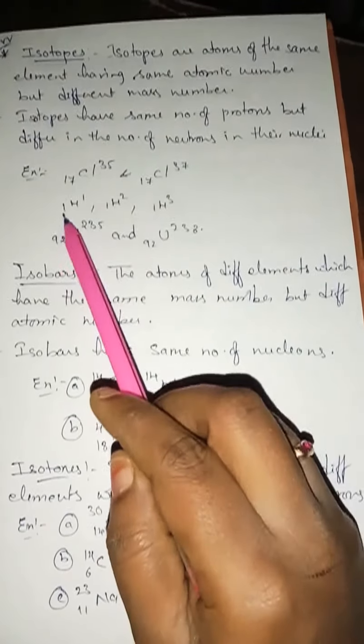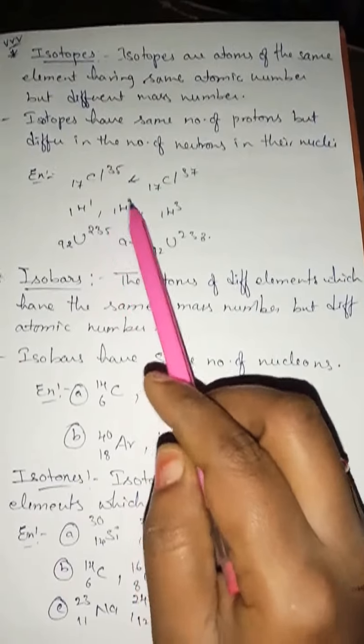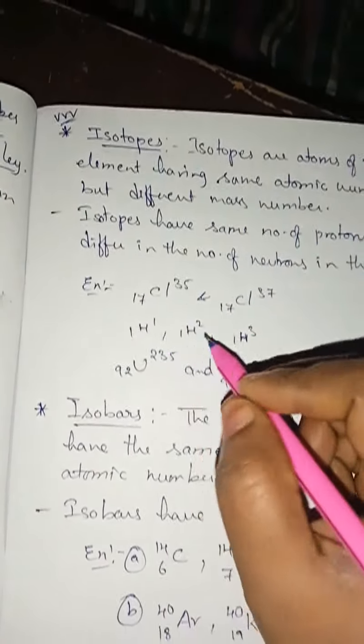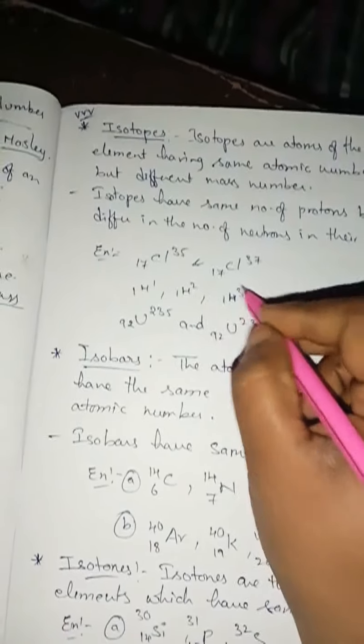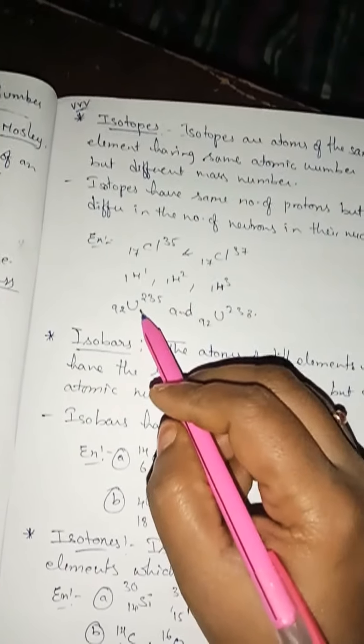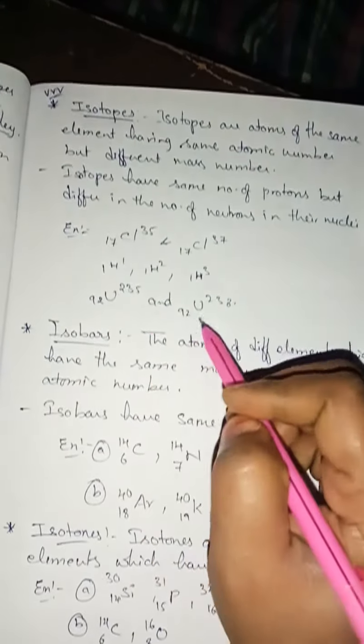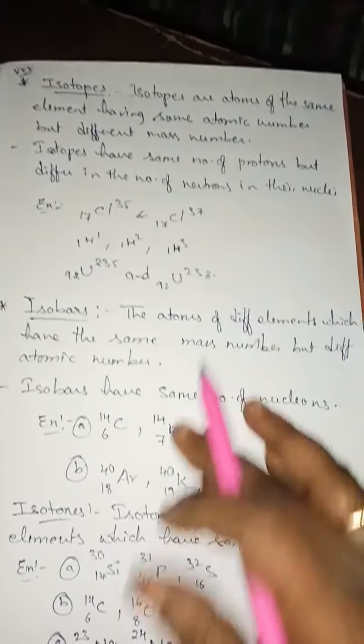So these are the examples, and another one also, 1H1, 1H2, 1H3. Okay, this one is H. Protium, deuterium, tritium. These are the isotopes of hydrogen. And next one is uranium 92-235 and uranium 92-238. So these are the examples for isotopes, very important. These three are very important.